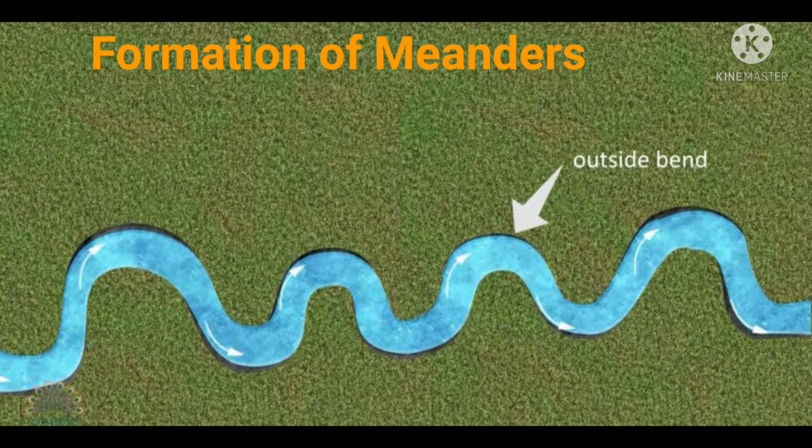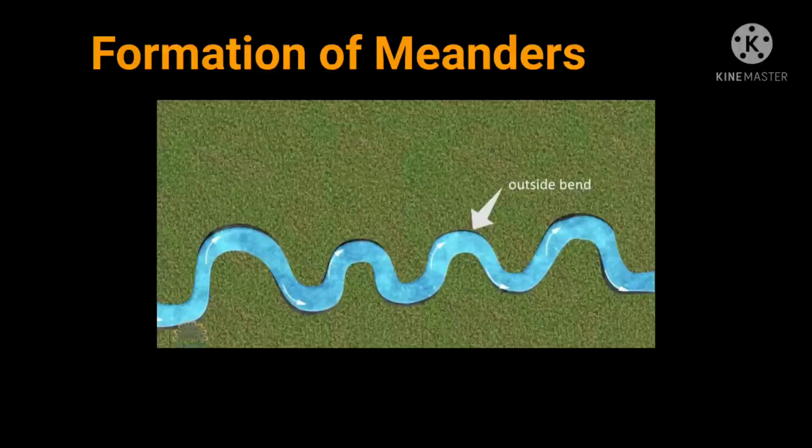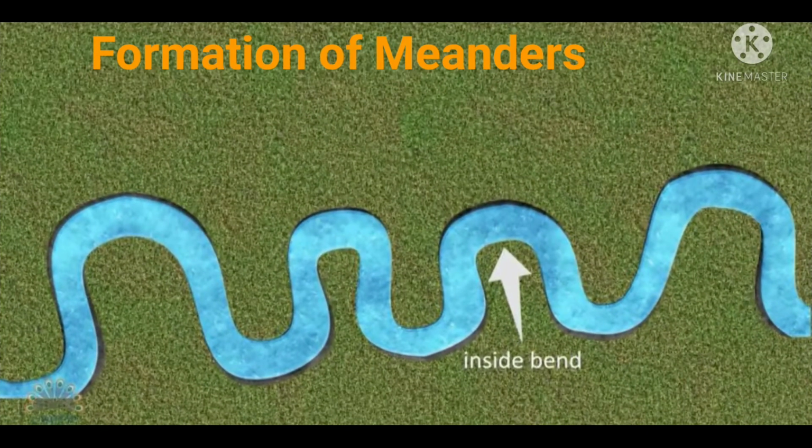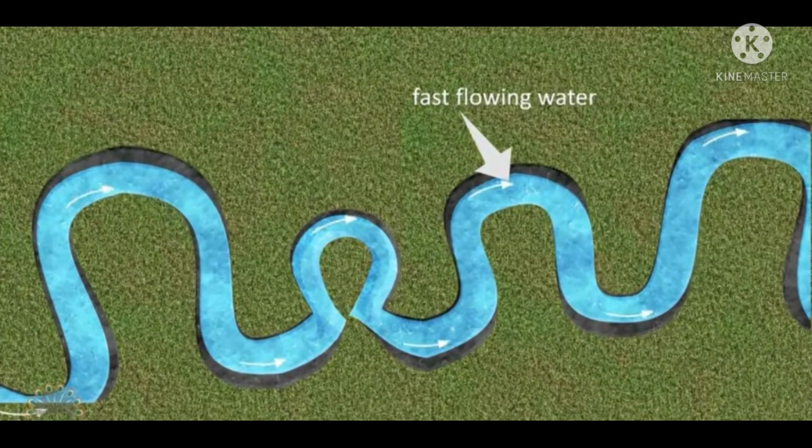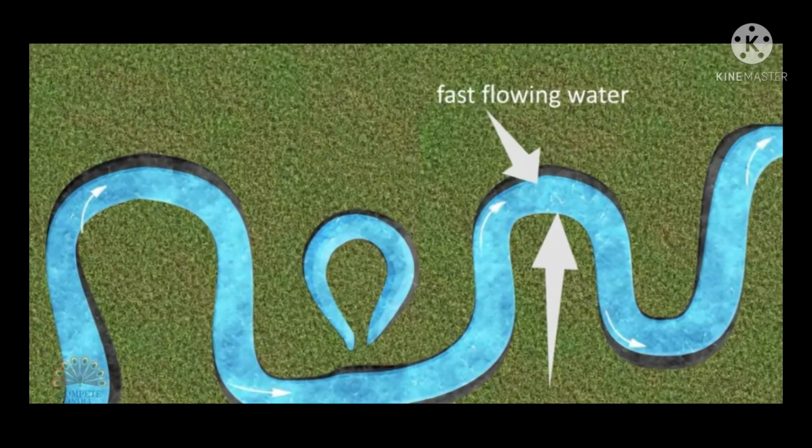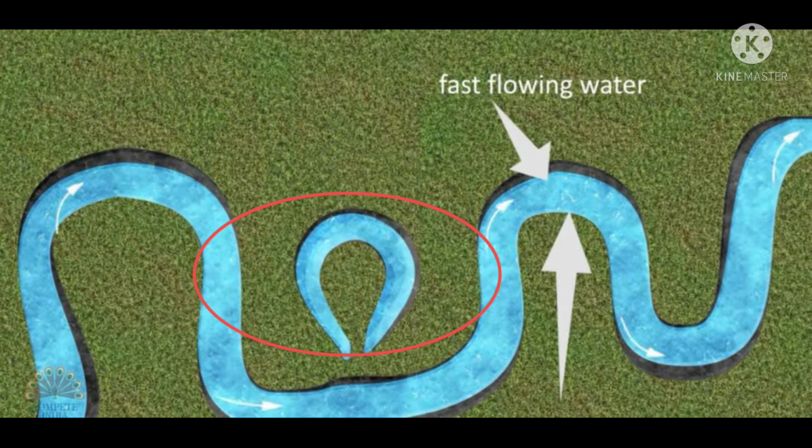When the river flows slowly over the plains, the water in a river channel flows faster round the outside bend of a river due to centrifugal force, whereas it is relatively slow on the inside bends. The fast-moving water on the outside erodes the river banks, whereas the slow-moving water deposits sand and mud on the inside bend. The outside bend gets eroded rapidly and the meandered loop becomes almost a complete circle.